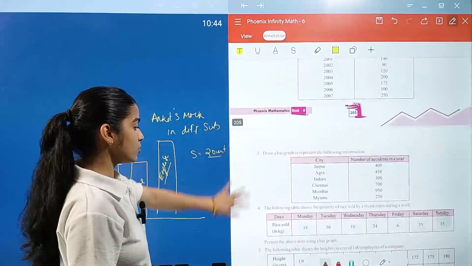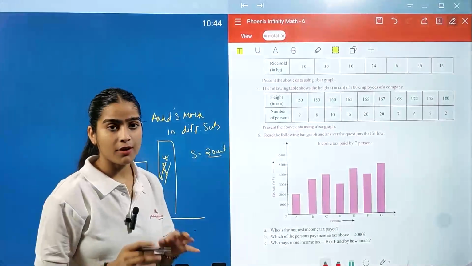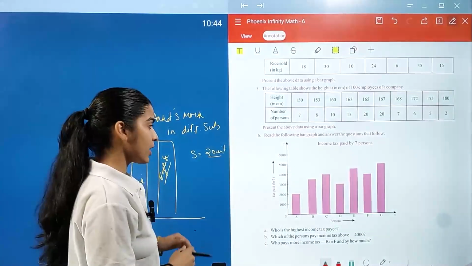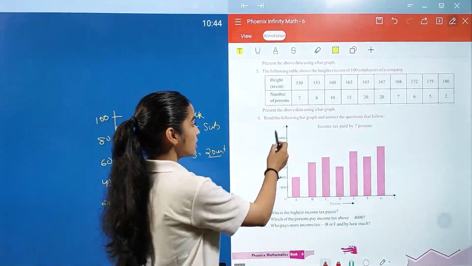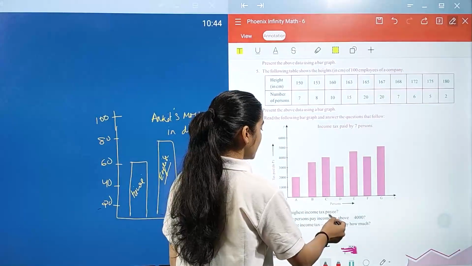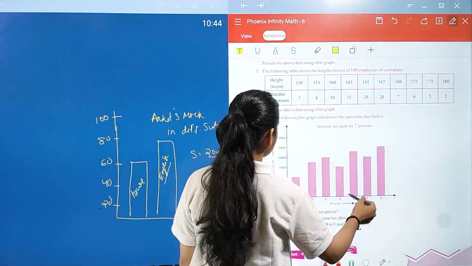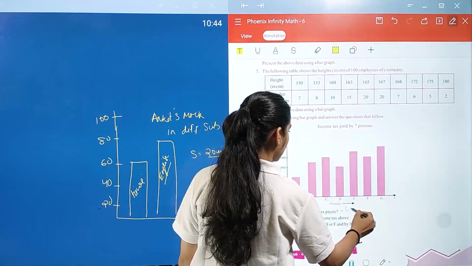Now in question number 2, question number 3, question number 4 and till question number 5 you have to draw your bar graphs. After that you have to interpret your bar graphs. So read the following bar graph and answer the question that follows. Who pays the highest income tax? So the highest income tax payer is person G. So you have to write here G.